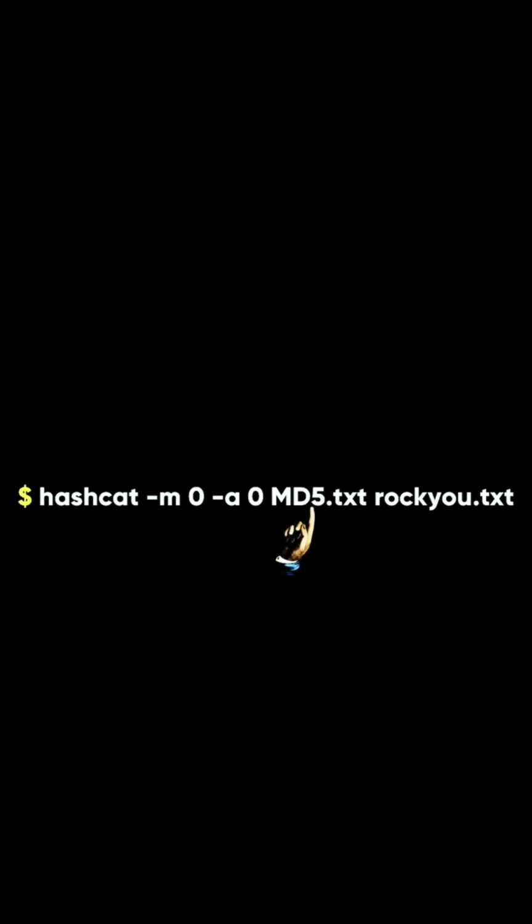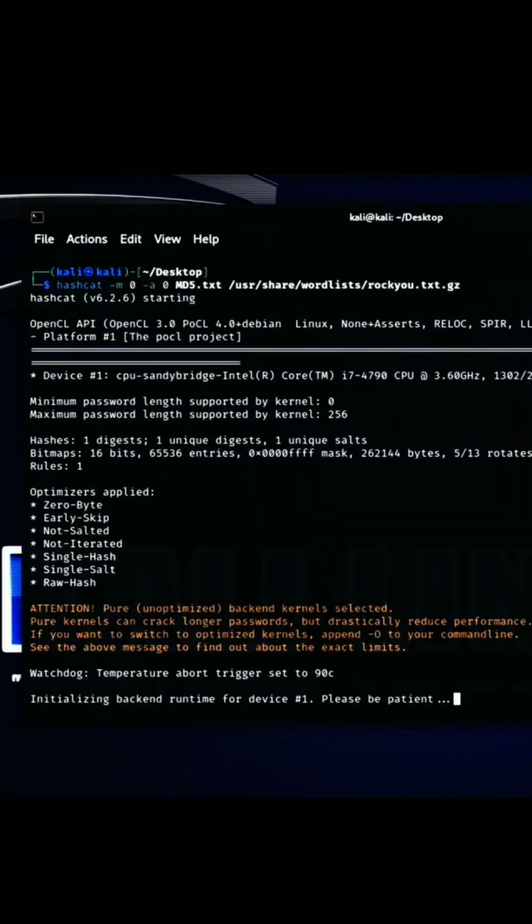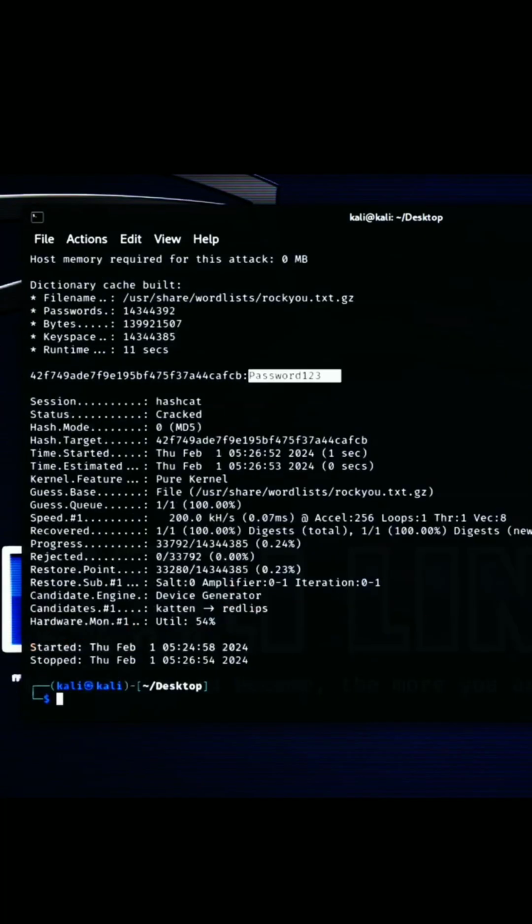Let's start with our MD5 hash. We will use the dictionary mode to crack it. This is a simple attack where we give Hashcat a list of words, rockyou, and it will try each word as a password. We can tell Hashcat that we are using an MD5 hash by using the value 0. But Hashcat is smart enough to figure out the hash type by itself for common hashes. For the attack mode, we will use the dictionary mode 0 with the flag -a. With this command, Hashcat will quickly find the password for the hash, which is password123.